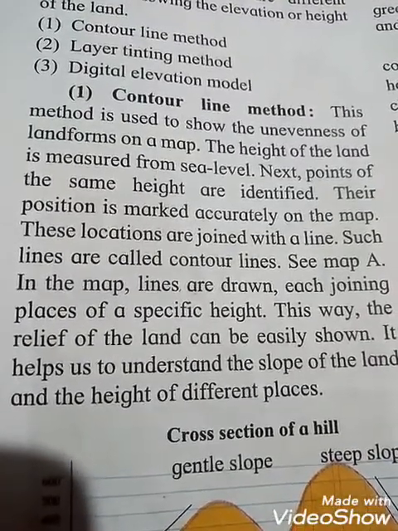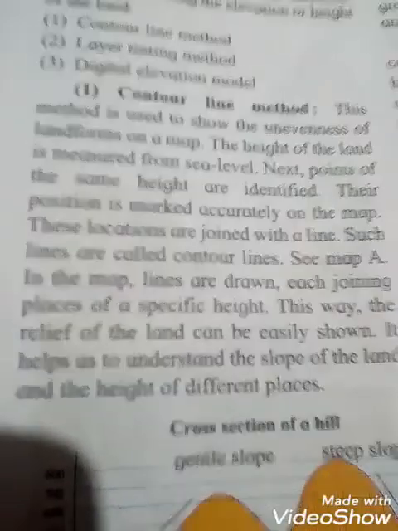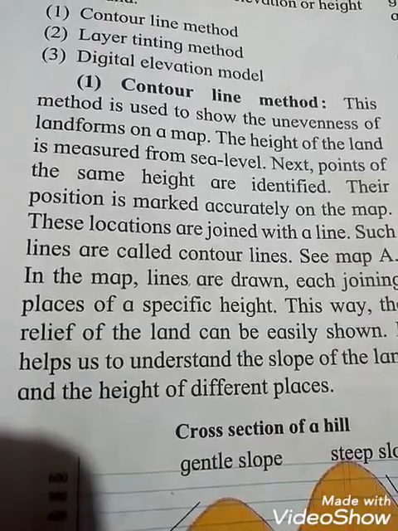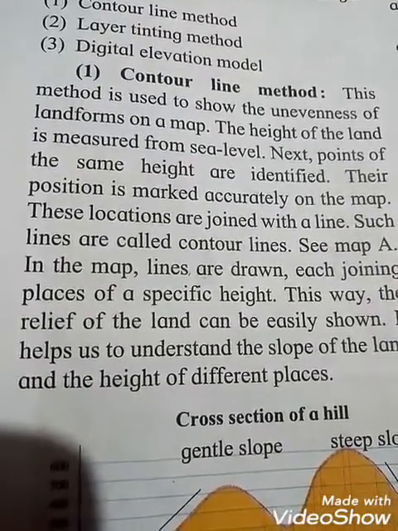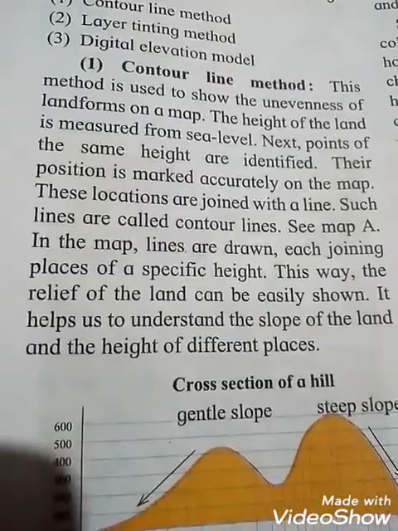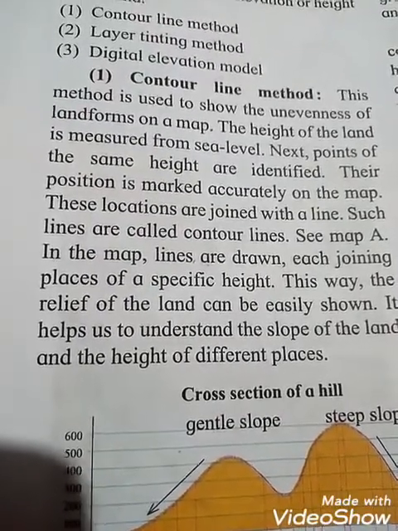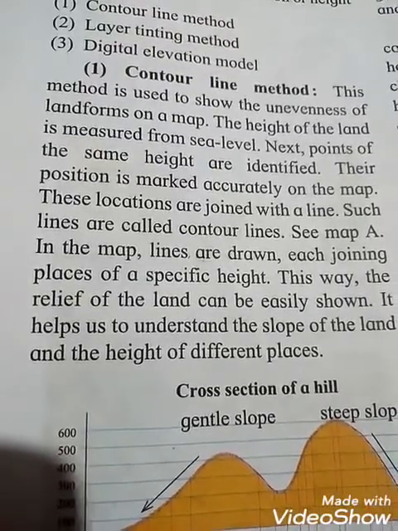So see students, the height of the land is measured from sea level, and next points of the same height are identified here. Their position is marked accurately and properly on the map. These locations are joined with a line, and see how they are joined, students, with a line. Such lines are called contour lines.